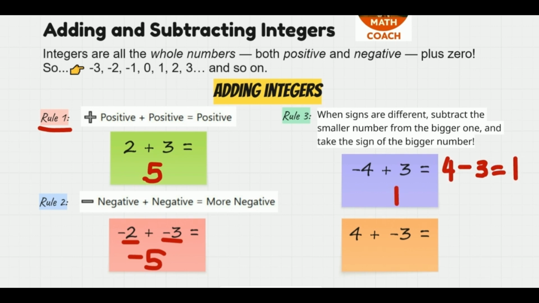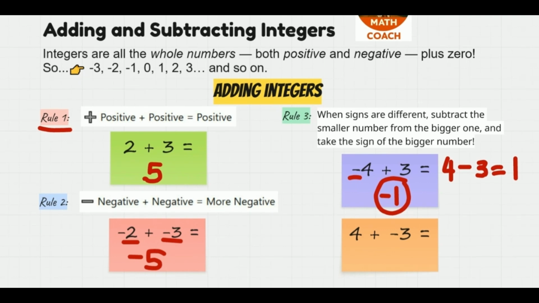And this is not the end. We have to take the sign of the bigger number. The bigger number here is 4 and the sign of 4 is negative. So we will take that as the sign of our 1 here. So the answer is negative 1.